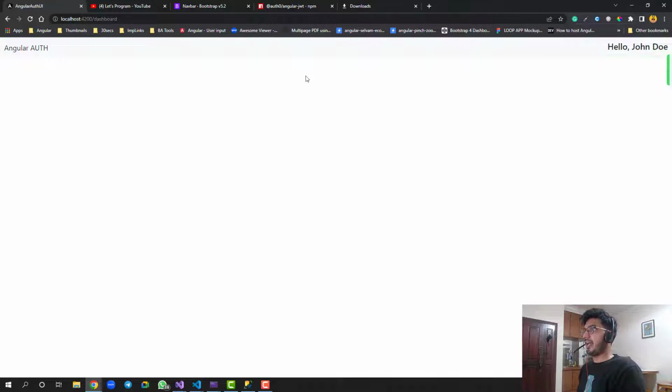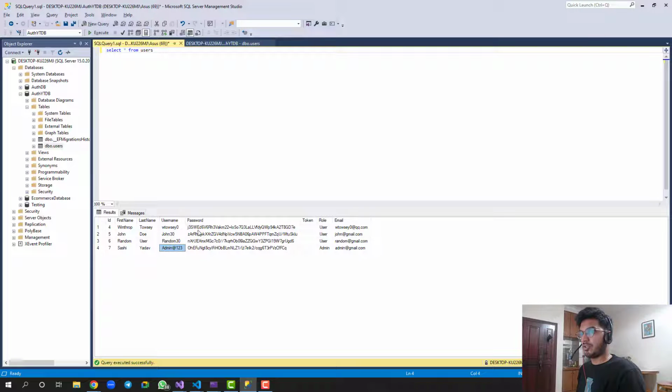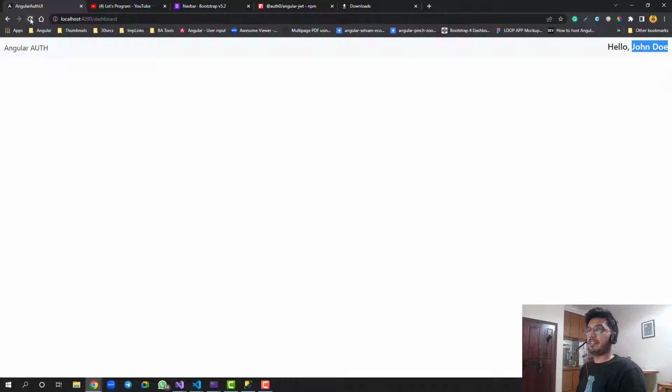I have logged in as admin, but there is an issue, I still see the previous username. If you go on the database, this is the John Doe by which I logged in previously, and the name is not refreshing. If I refresh the browser, then I can see the admin name is displayed here. So that's a problem, correct? We are going to solve this issue. Let's see what the issue is in our code.